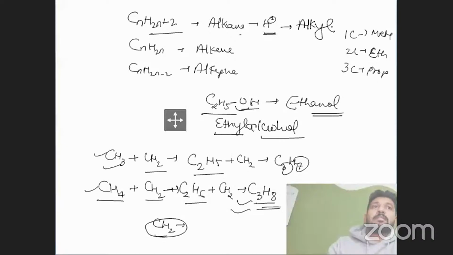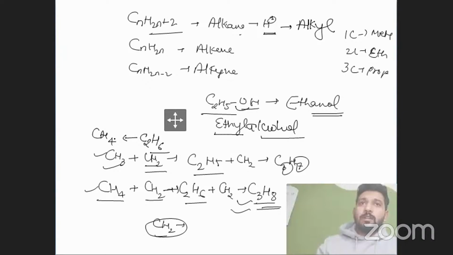Gotit? So yes sir, homologous series is nothing but the difference of CH2, a specific difference.